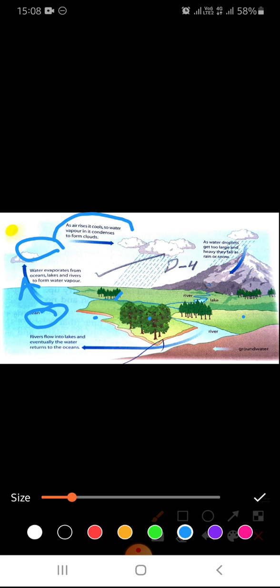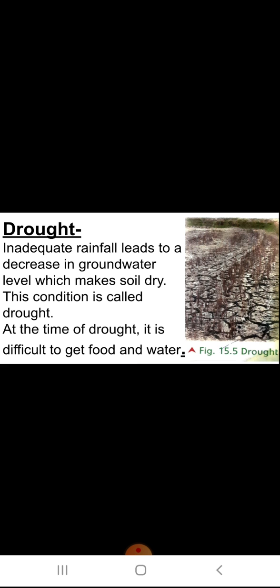So all the water vapors collect to form clouds. When these clouds become heavy, it rains, and that rain comes down in the form of water, and then water again evaporates to form vapors, again forms clouds, again forms water. So this cycle keeps on going. So this is what is known as the water cycle.